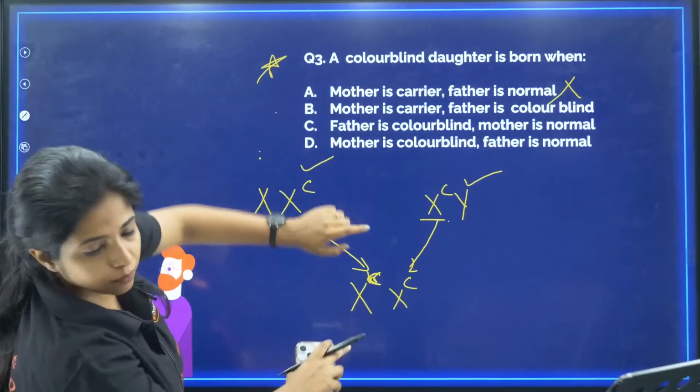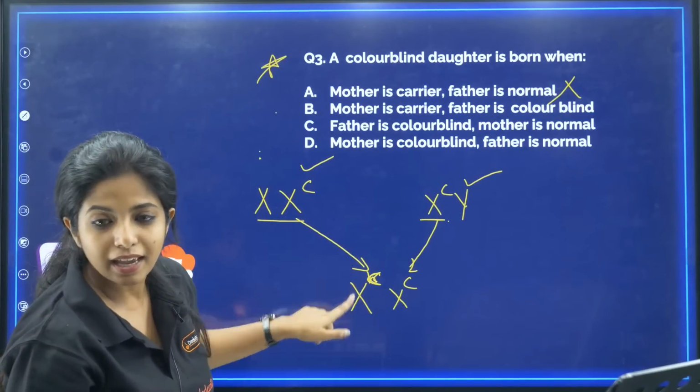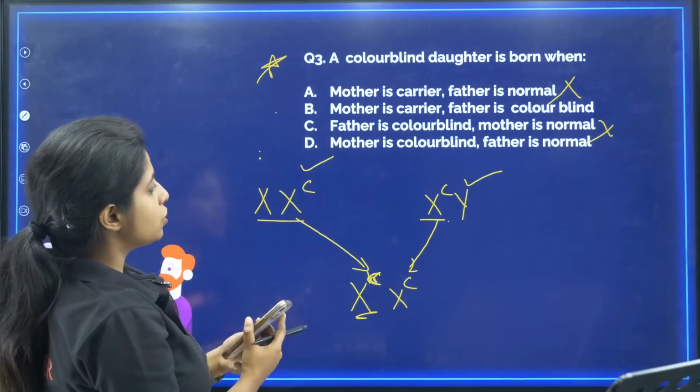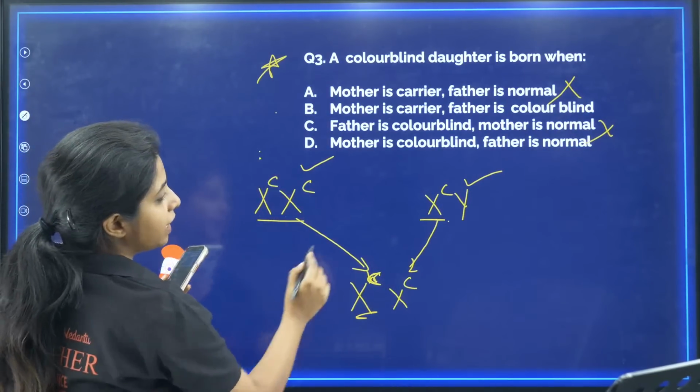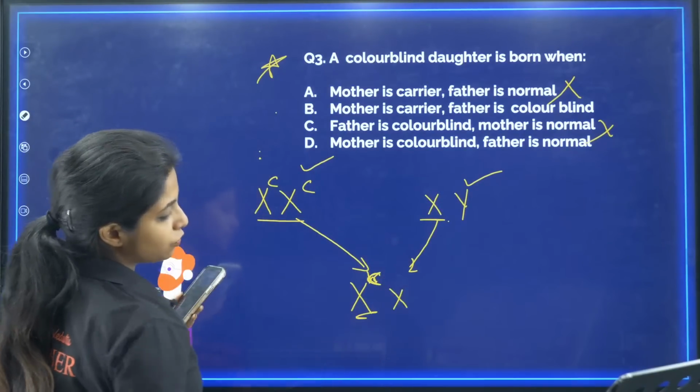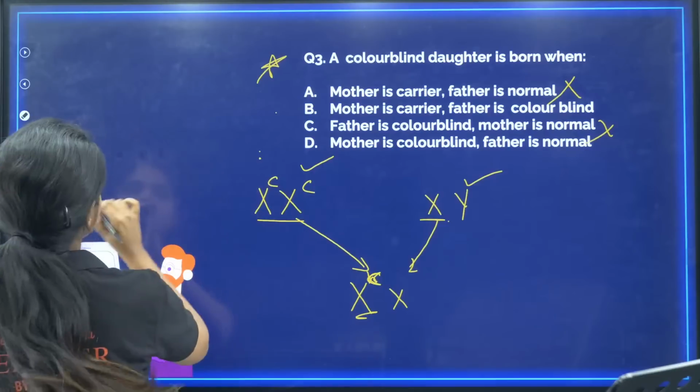She will be just a carrier, because you need the affected gene over here, right? So again, this is wrong. Mother is colorblind, father is normal. If the mother is colorblind and the father, my dear children, is normal, where do you get the other X from? She will be just a carrier. So that is also wrong.